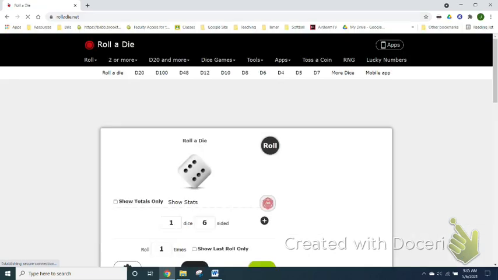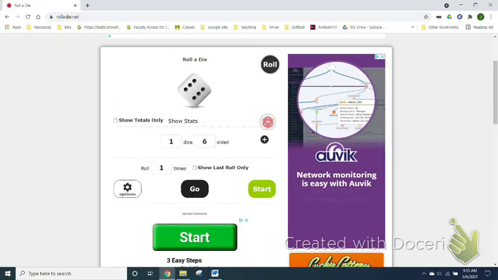Roll the die. Let's go ahead and set this up. So we're going to roll the first one 10 times. We're going to do 2 dice. Let me grab my iPad real quick. So we are going to roll a die. What are we looking at? The mouse, is it shaking? Is it on the move? Oh, it's on the move. All right. So we're going to roll 2 dice, 6-sided. We're going to do it 10 times.